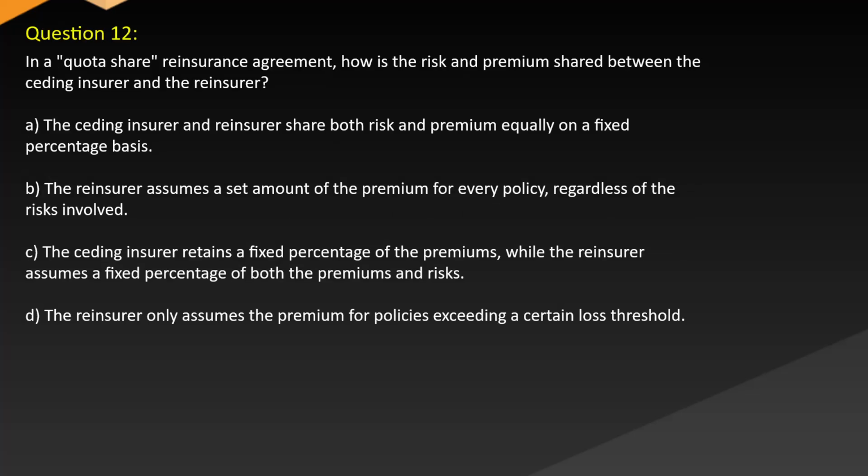Question 12. In a quota share reinsurance agreement, how is the risk and premium shared between the ceding insurer and the reinsurer? A. The ceding insurer and reinsurer share both risk and premium equally on a fixed percentage basis. B. The reinsurer assumes a set amount of the premium for every policy, regardless of the risks involved. C. The ceding insurer retains a fixed percentage of the premiums, while the reinsurer assumes a fixed percentage of both the premiums and risks. D. The reinsurer only assumes the premium for policies exceeding a certain loss threshold.